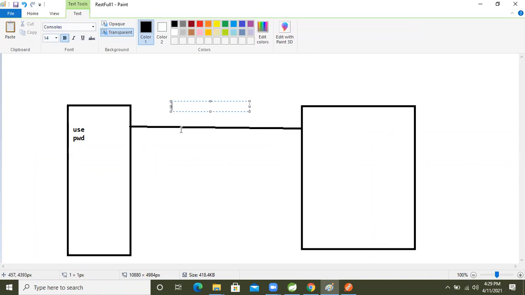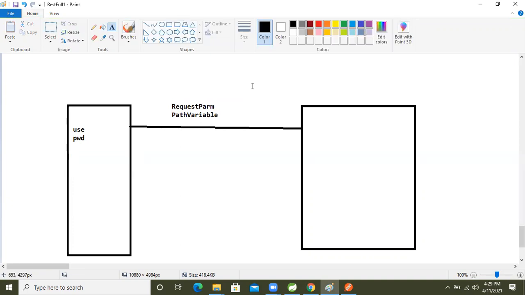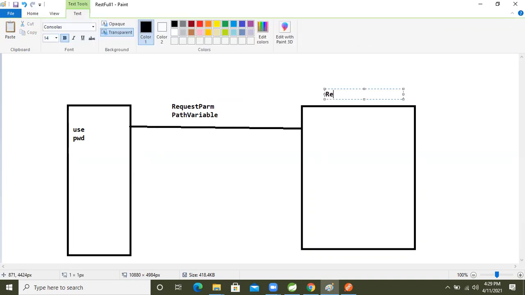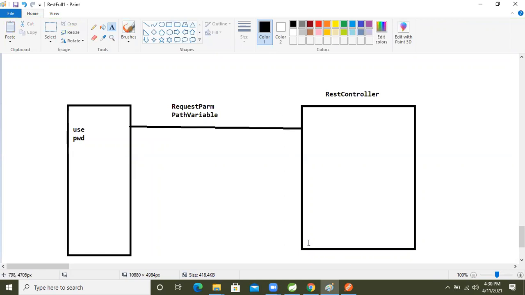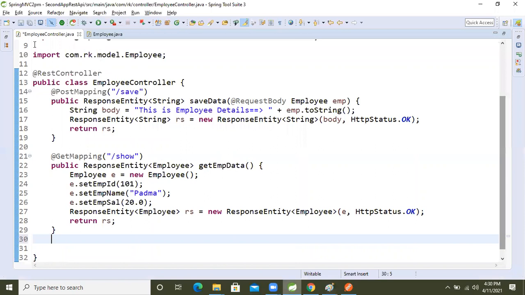First one is request param, another one is path variable. Two ways we will read this, and this is a rest controller, so our scenario is based on the rest controller. So come inside the application, guys.